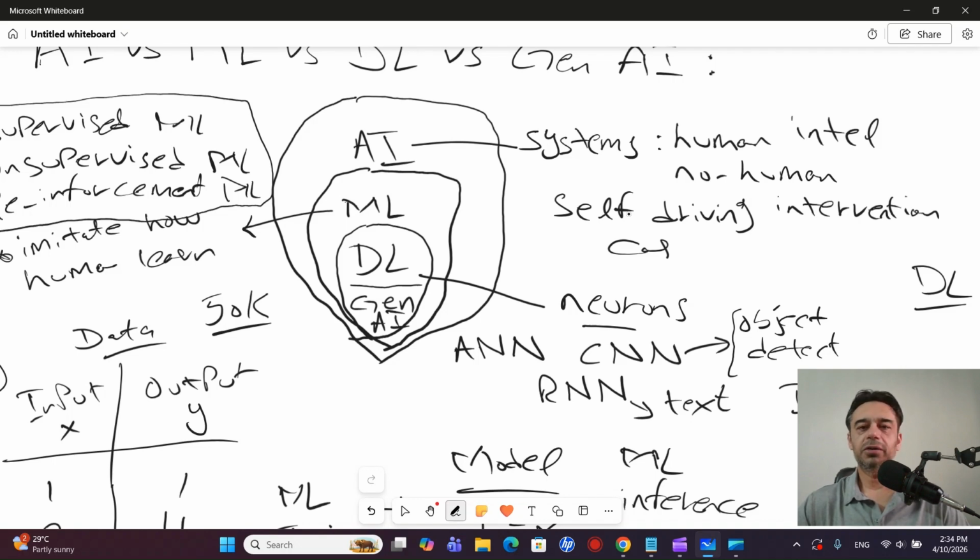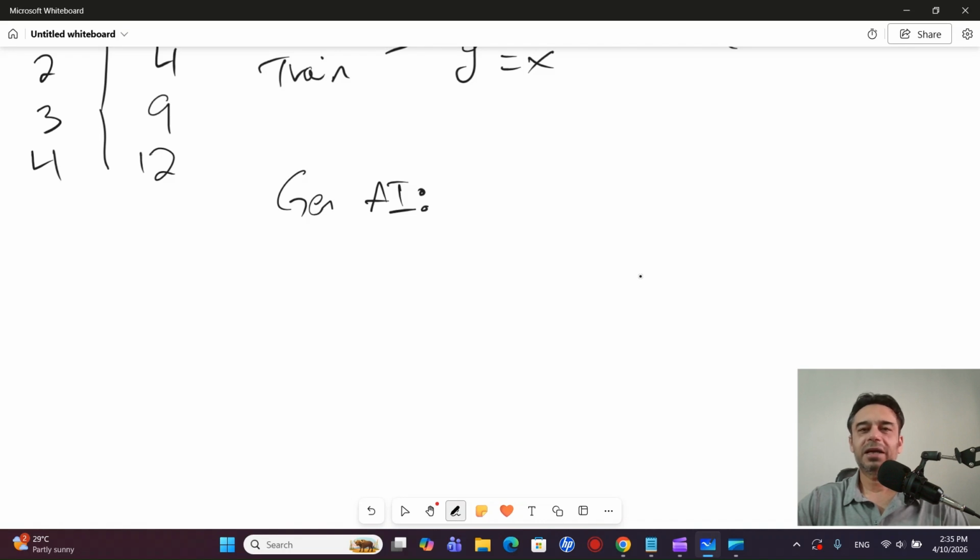All of these are using generative AI. So generative AI, new content. Generative AI is getting a lot of popularity, especially in the last 3-4 years. One example of generative AI is ChatGPT, which generates new content.